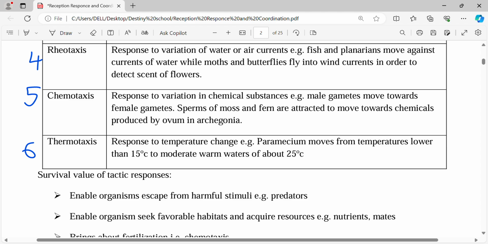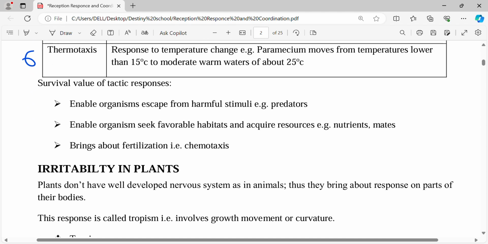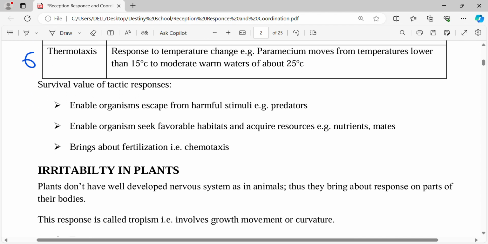Thermotaxis, as the name suggests, thermo, temperature. So here, the response is to temperature change. When you respond to temperature change, maybe at some point there was a lot of heat, the organism is able to move to a place where there is less heat, and vice versa is also true. So that is thermotaxis. Remember, the whole living organism must move for that one to score.